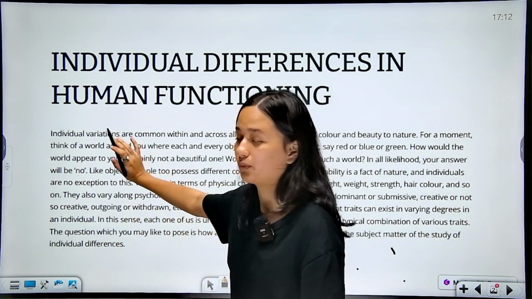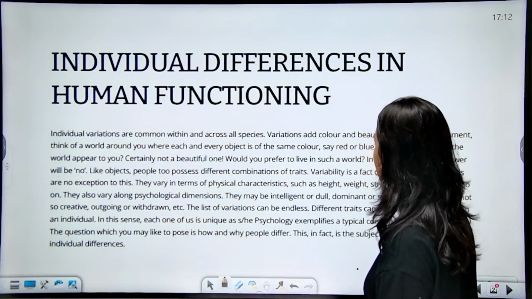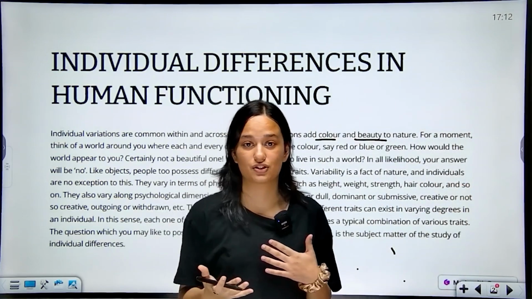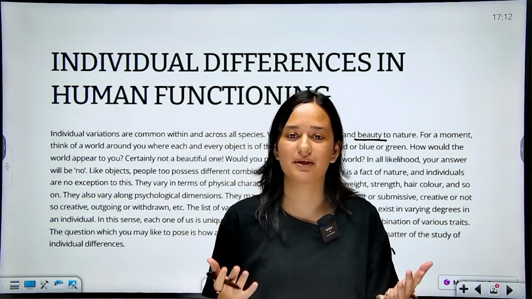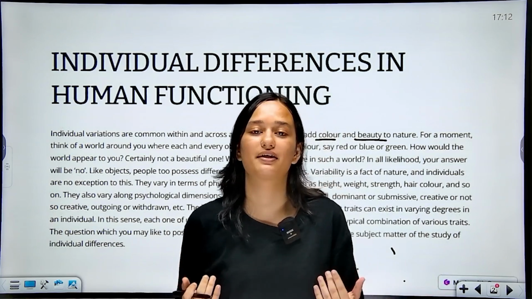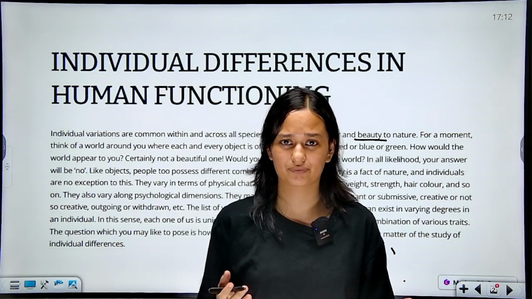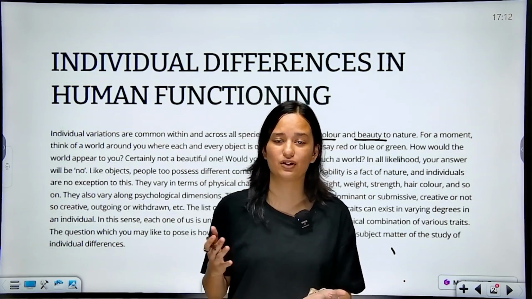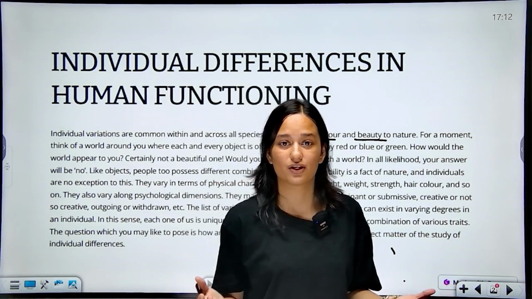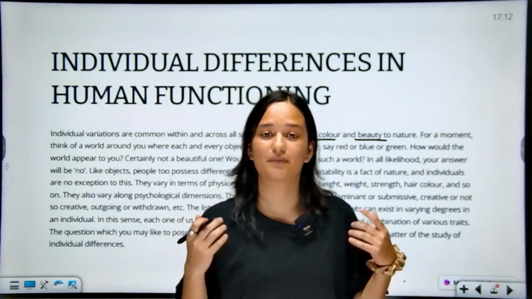Now if we look at what's written here, individual variations are common within and across all species. Variations add color and beauty to nature. What are individual variations? Variations means how you and me are different from each other, how each object is different from one another. If every day when you go to school, every day becomes the same, there is no variation, there is no new thing happening in your school, there are no new activities happening, of course your life will turn out to be monotonous and dull. So variations, something new, is very important in parts of our life.